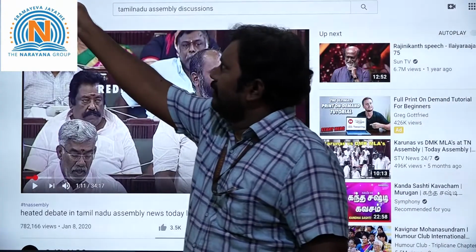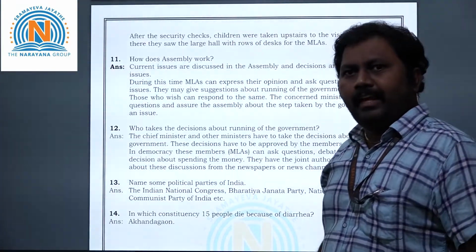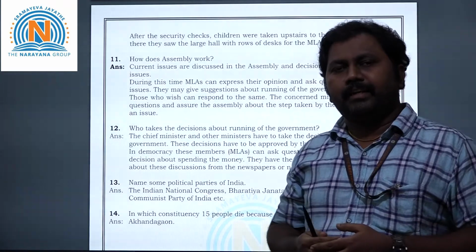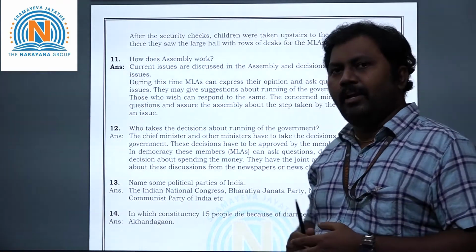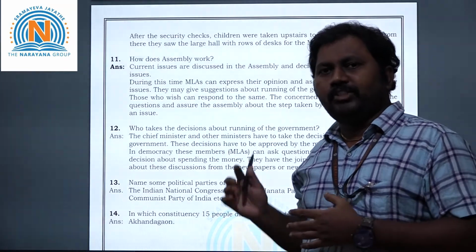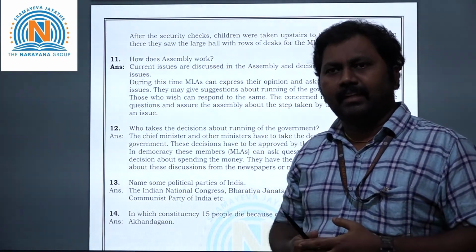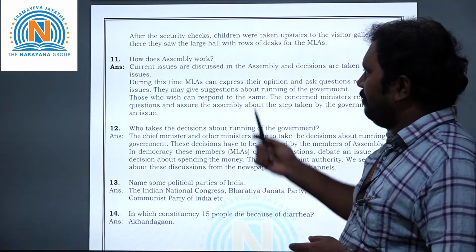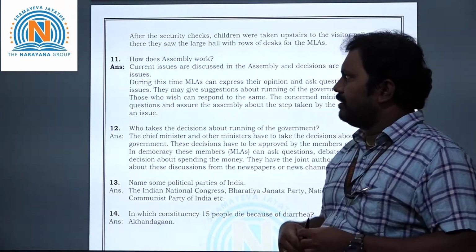Yes, have you seen, children, how the assembly is working? The different MLAs are discussing different issues. Even in Tamil Nadu, Palaniswamy is the chief minister, he is discussing something, and opposition leader Stalin is answering something. This is how the assembly will work.